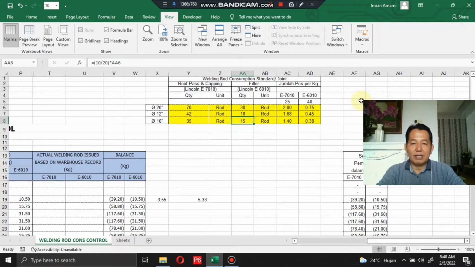For the total rods in kilograms, Lincoln E 7010 has 25 rods per kilo, and welding rod Lincoln E 6010 contains 40 rods per kilogram.